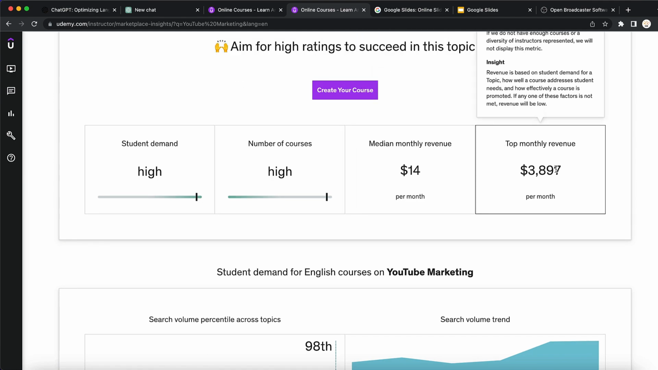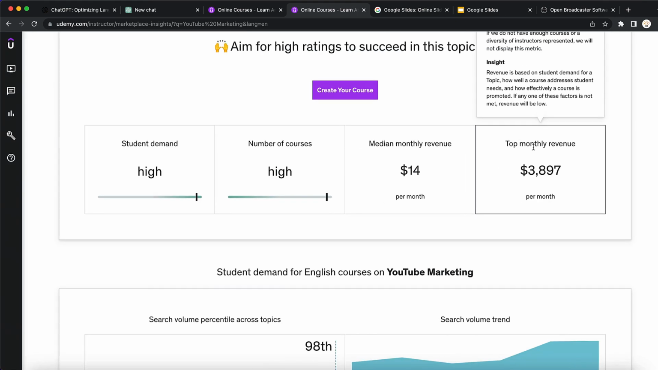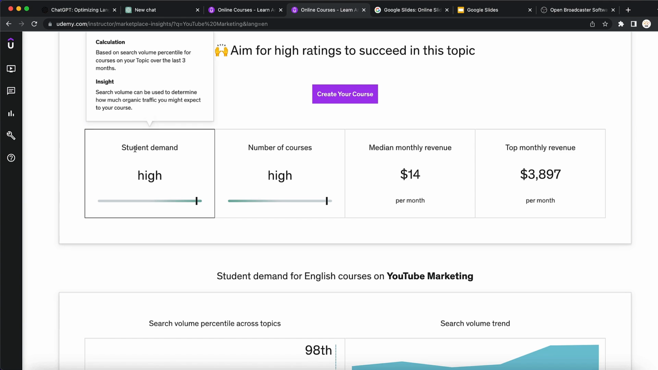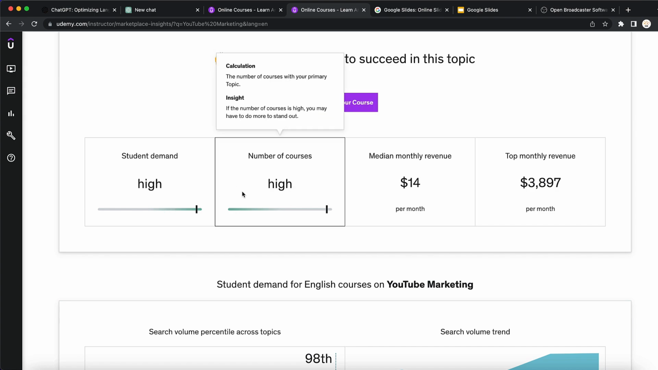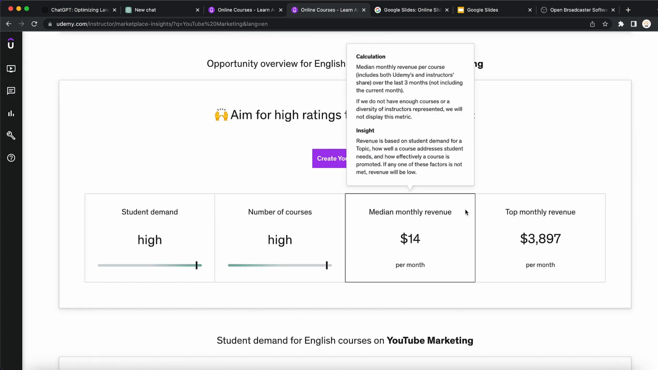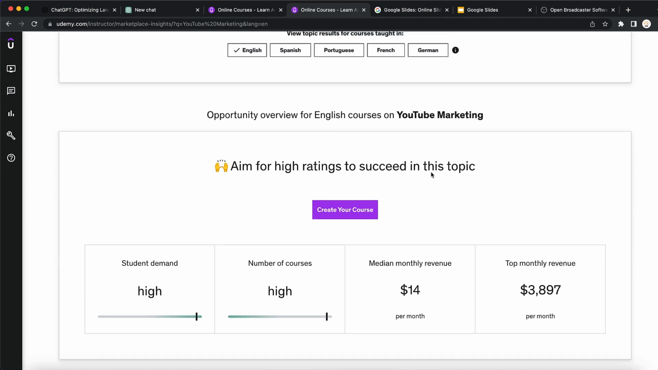So right now, $3,897 per month is top monthly revenue. So that is one of the examples. So you can see demand for this course is high and the number of courses is high. So that is also something that you want to look at. So again, there is a huge demand for these courses, but there is also a high number of courses.